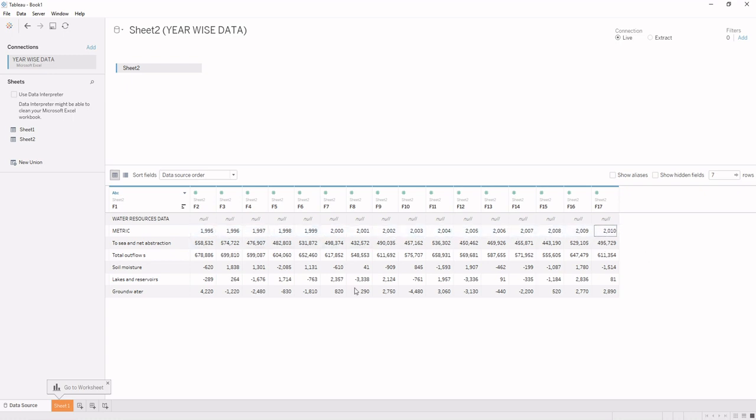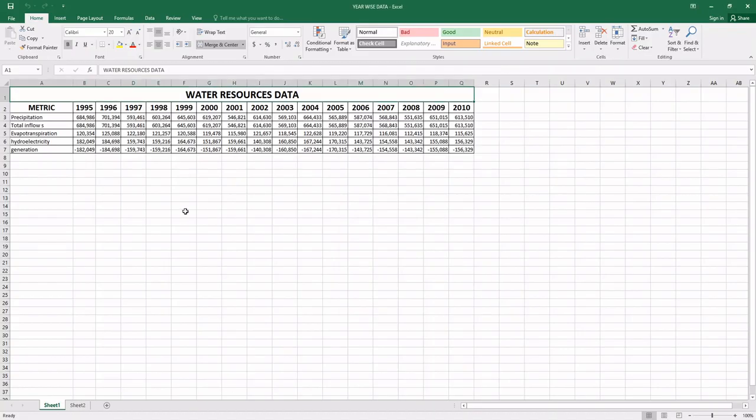But because in my Excel sheet, now I'll show you my Excel sheet. In my Excel sheet, the data is just like this. In the Excel sheet you can see that we have water resources data kept in one row, and in the next row we have the column names metric and year names, that is 1995 to 2010, and then we actually have the data.